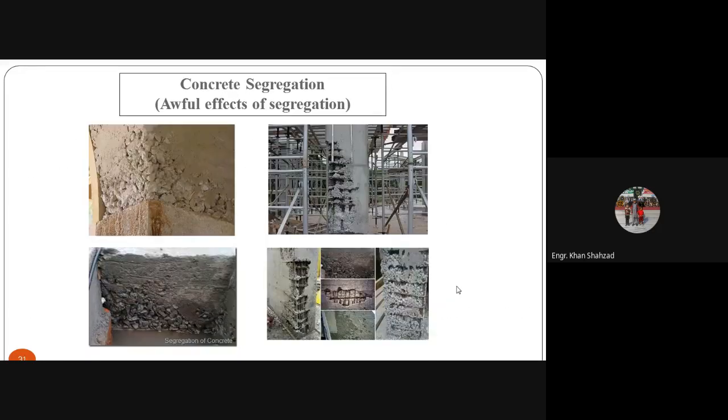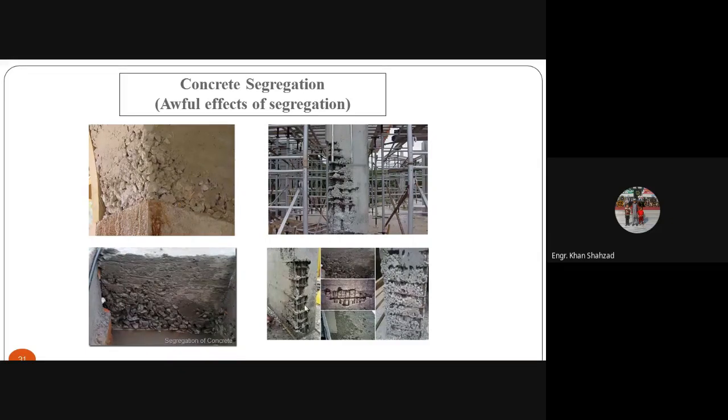Now you can see these pictures. As I told you, this is like honeycombing. Honeycombing is here, and here. Now, the concrete has not reached this place properly. You can see it, even here.